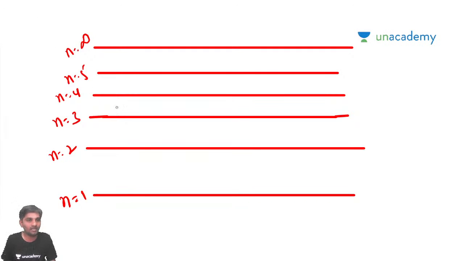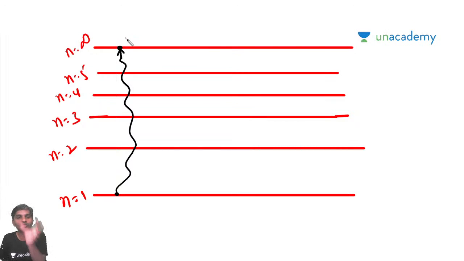Assume that an electron is moving from n is equal to 1 to n is equal to 5 or n is equal to infinity. The electron which moves from the lower energy level to the higher energy level will not sustain there. After its lifetime, it will fall back to its lower energy levels.